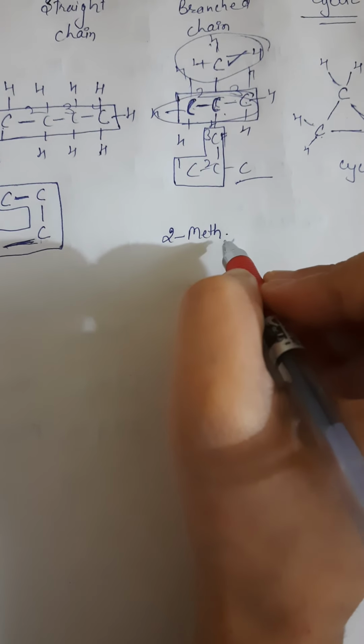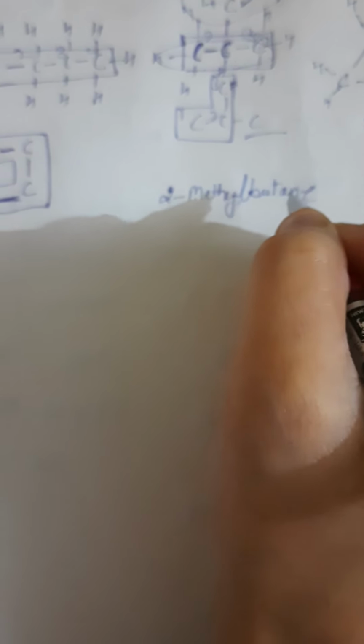To write the name of this, meth, yl is used, methyl. Then main chain, butane, 2 methyl butane.